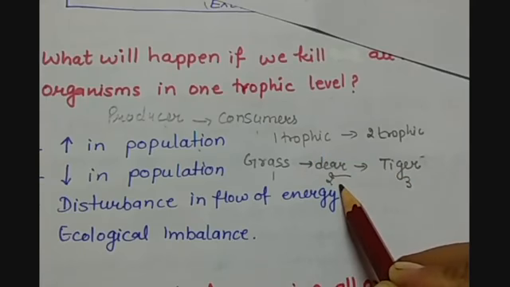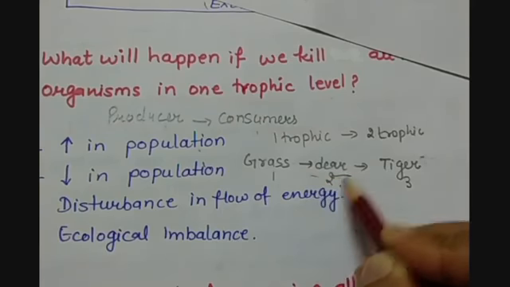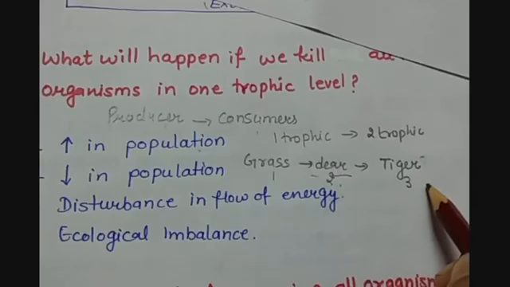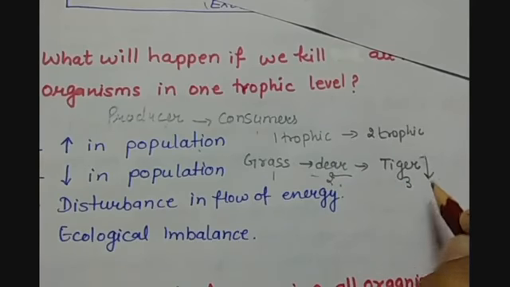Similarly, if we kill the deer, then what will the tigers eat? That will lead to a decrease in the number of tigers in the next trophic level.